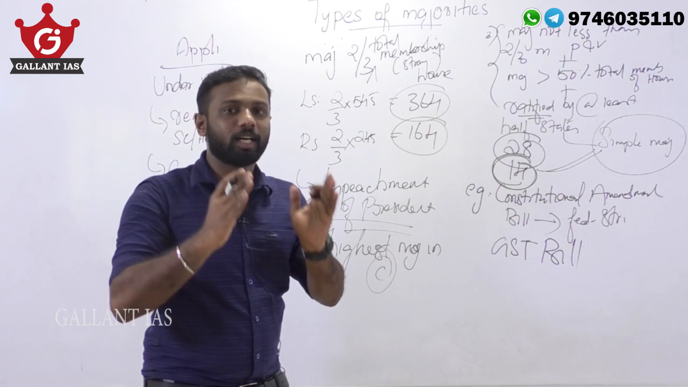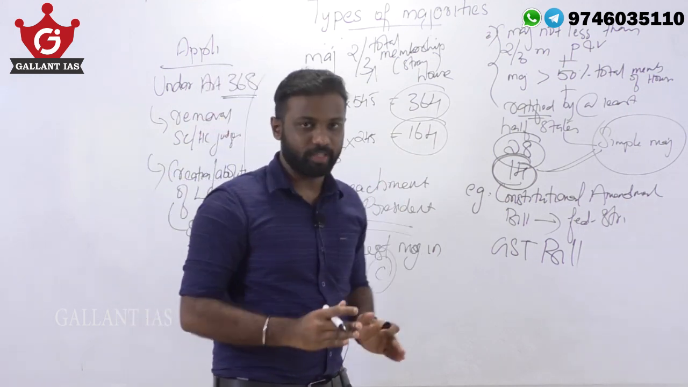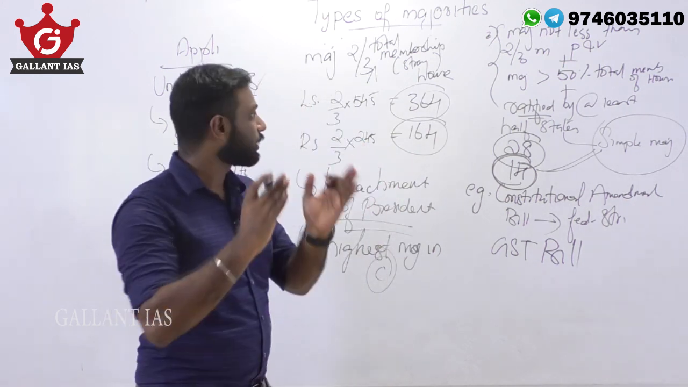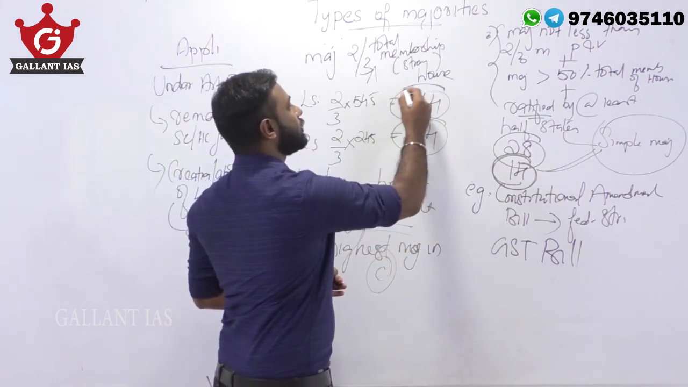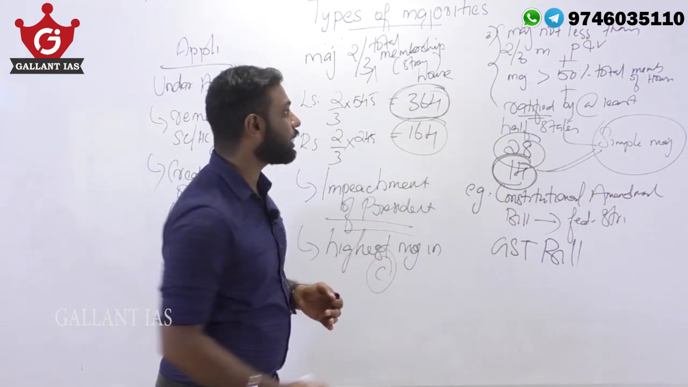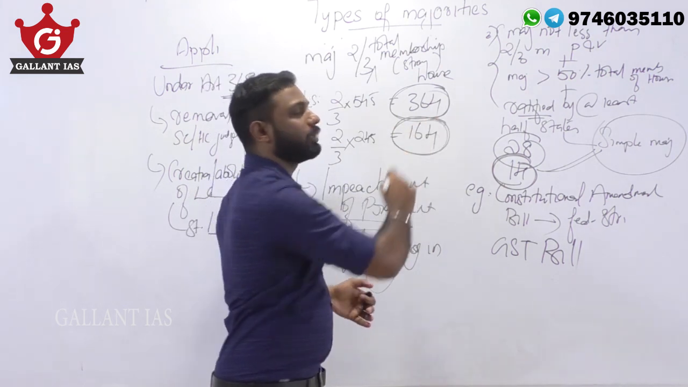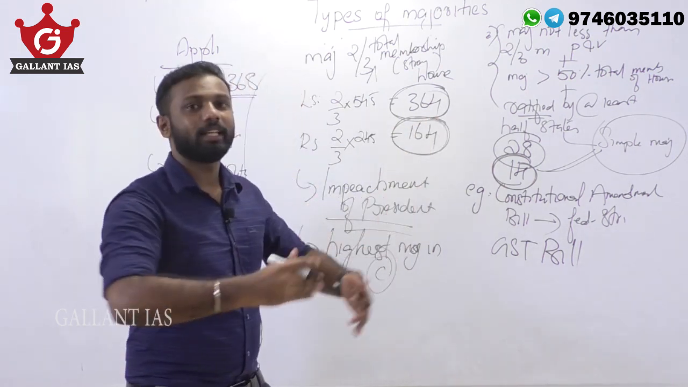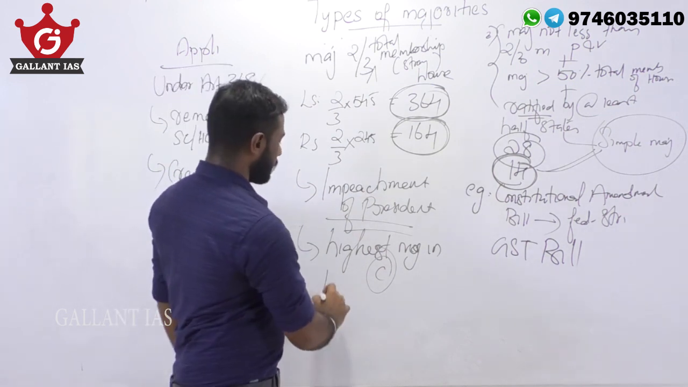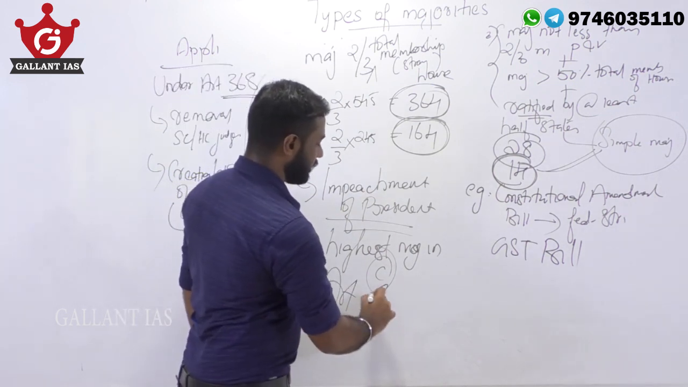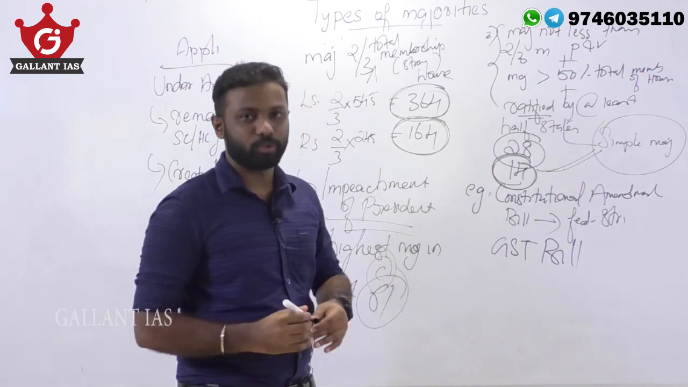So if the president has to be removed from his or her office, the concerned motion has to be passed by at least 364 members in the Lok Sabha and 164 members in the Rajya Sabha. Only then the person can be impeached. And this comes under Article 61 of our constitution.